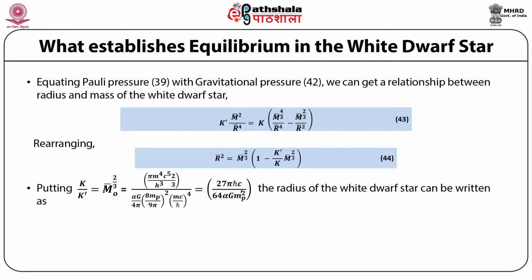The radius of the white dwarf star can be written as R bar is equal to M bar raised to power 1 by 3 multiplied by (1 minus (M bar upon M bar naught) raised to power 2 by 3) raised to power half.